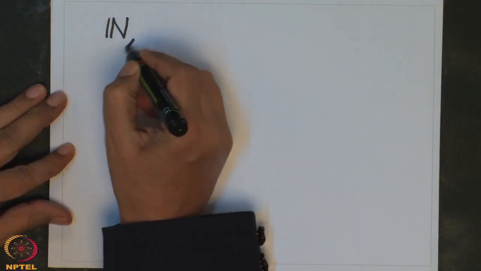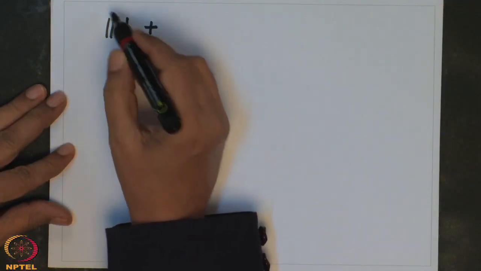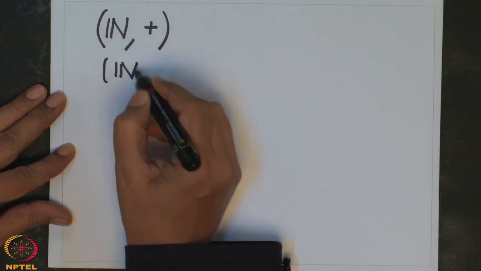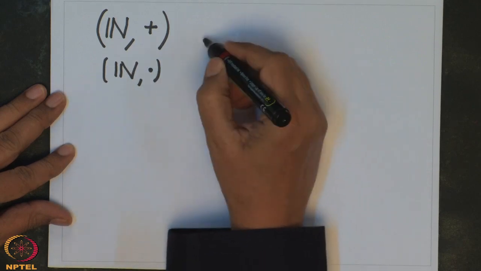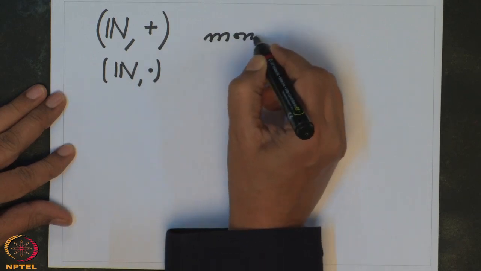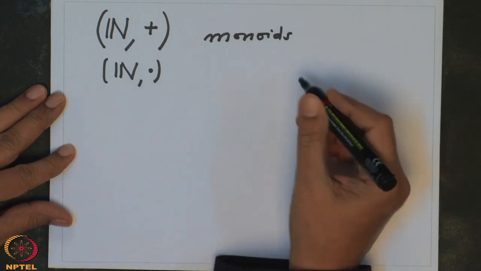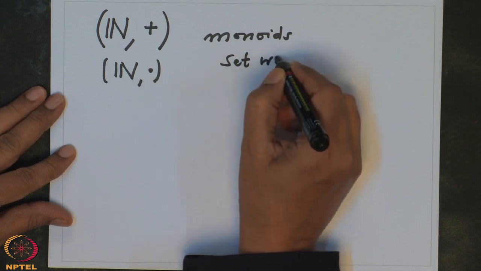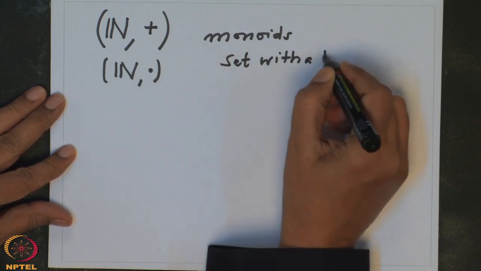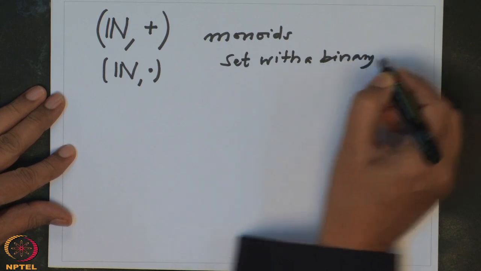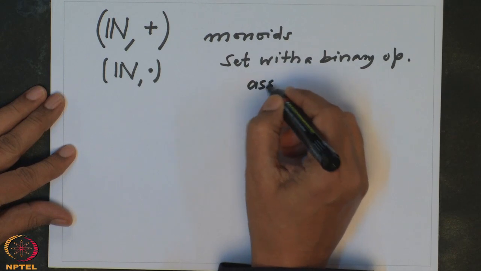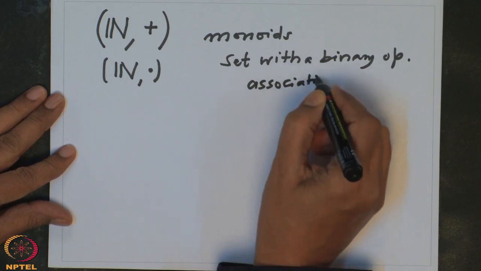So, for example, N with plus, and N with a dot, that is multiplication. These are monoids. Monoid means a set with a binary operation which is associative and has a neutral element.